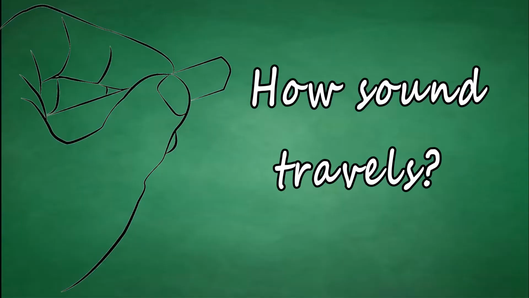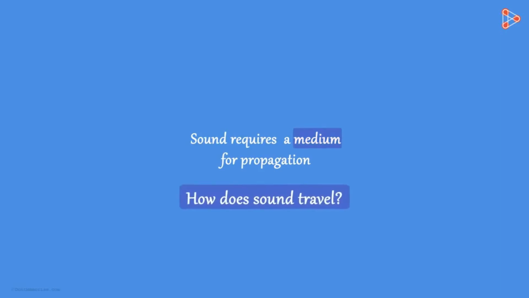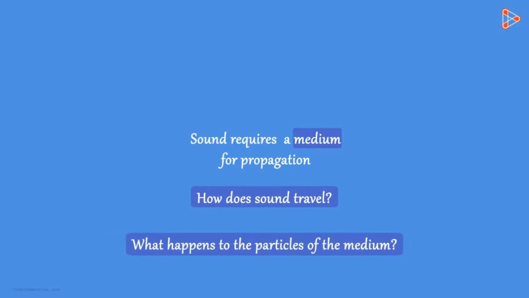But how does sound travel? In our previous video, we studied that sound needs a medium for propagation. That is, it requires some medium to travel from one place to another. But how does it really travel through the medium? What happens to the particles of the medium? Let us find out. We now know that sound is produced by vibration.